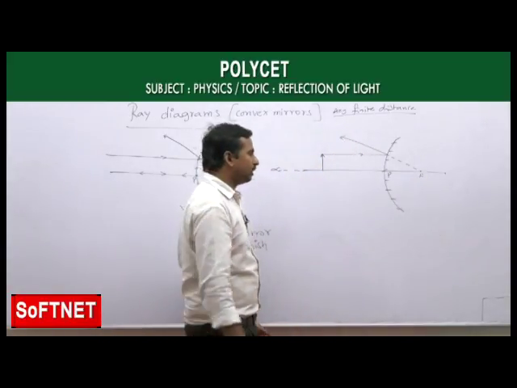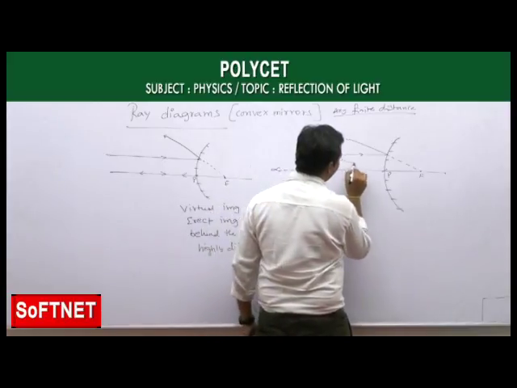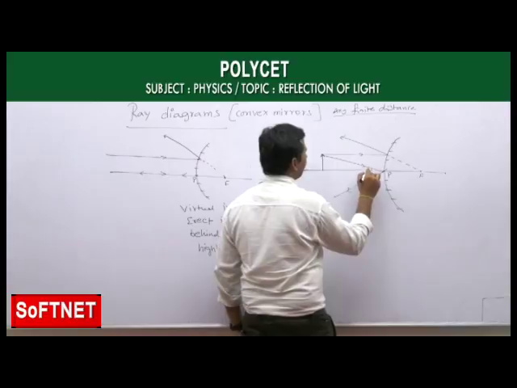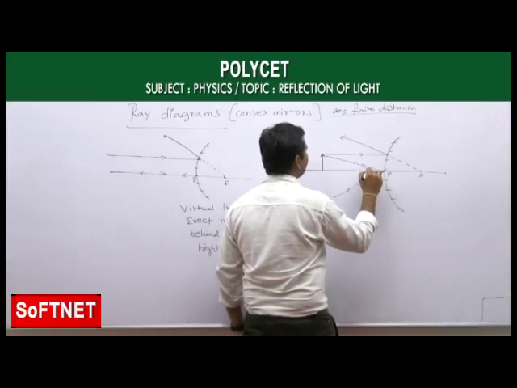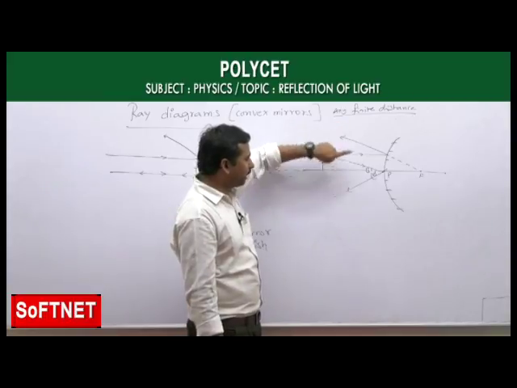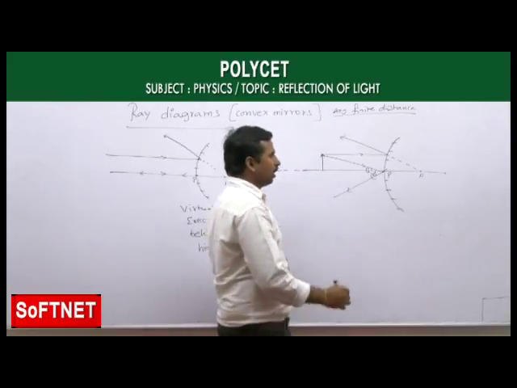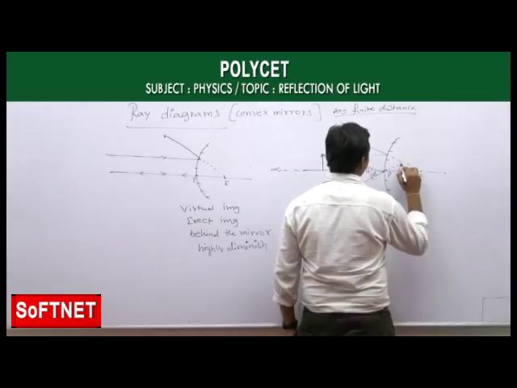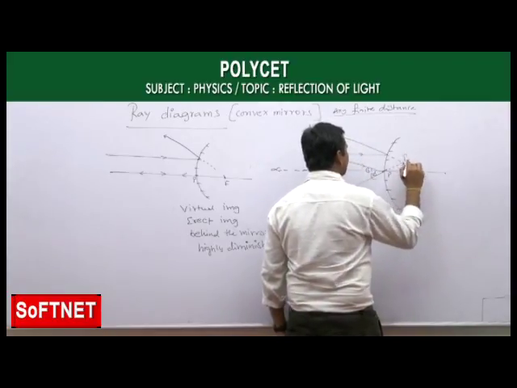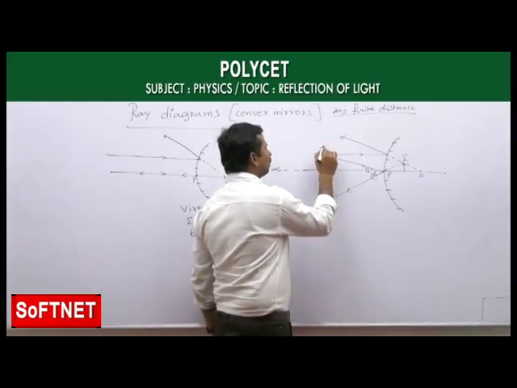And the second one, if you take this light ray which is incident on the pole, after reflection it is making angle of incidence equal to angle of reflection. Now, this is our first reflected ray, this is our second reflected ray, and both the light rays appear to meet at a point here like this. Now, this is the formation of the image and this is our object.